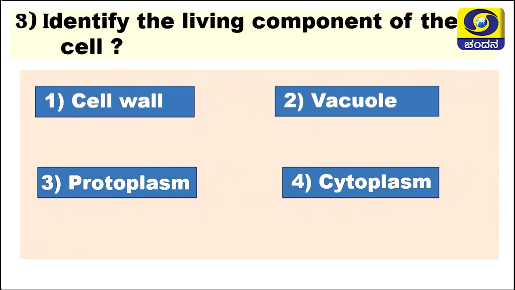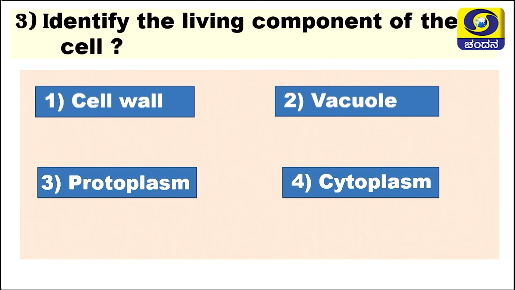And the next question is like this: identify the living component of the cell. Out of the 4 options given here, the first one is the cell wall, the second is the vacuole, the third is the protoplasm, and the last is the cytoplasm. Which one is the correct answer?